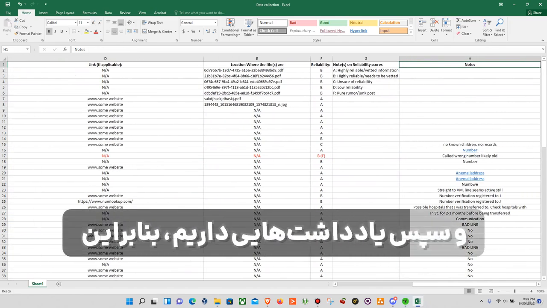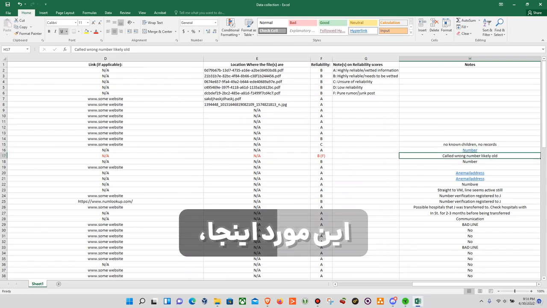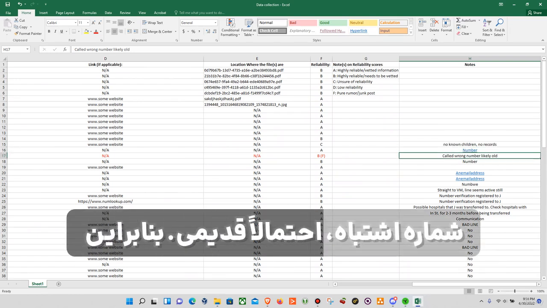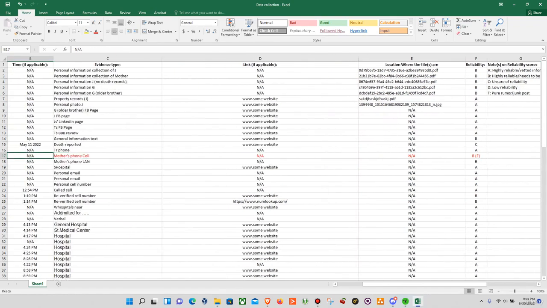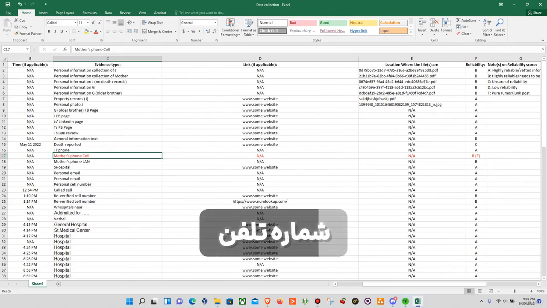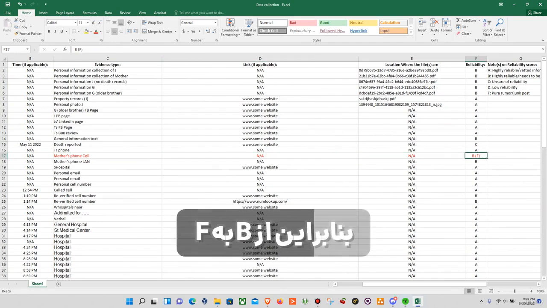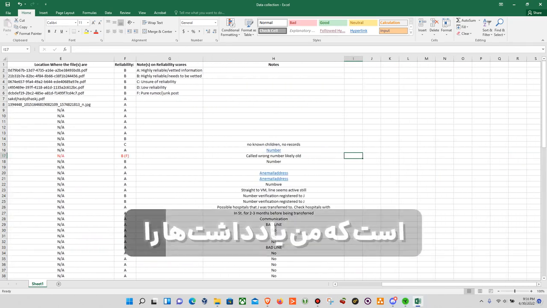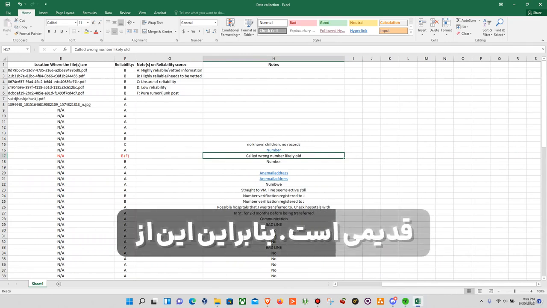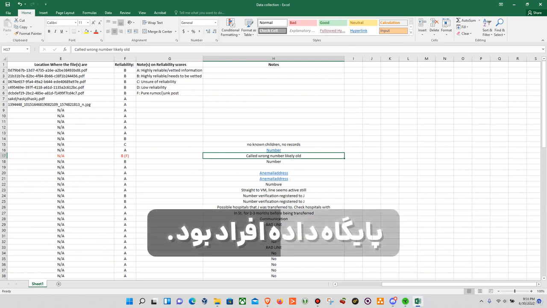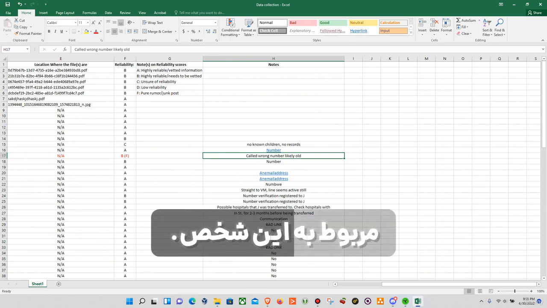And then we have notes, notations on this particular information. So in this case here, it says, called, wrong number, likely old. So the information went from pretty reliable. The information I had here was a phone number for the individual's mother, apparently. So it went from B to F once I vetted that information. That's why I put the notes here, called. It was a wrong number, likely an old number. So this was from a people database. It most likely had an old phone number attached to this person.